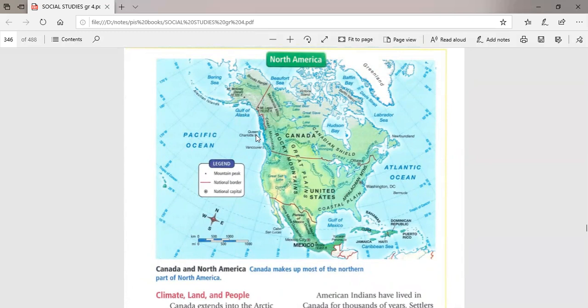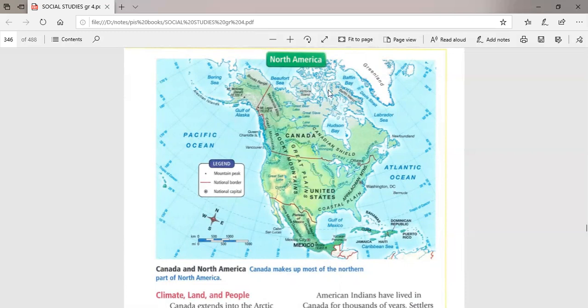And most of the Canadian people live in the west part, along the coastal cities, and also in the south, because as we move south, of course, we become nearer to the equator. It means that the weather is warmer than this Arctic area.